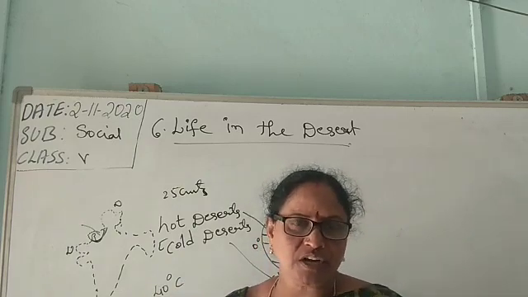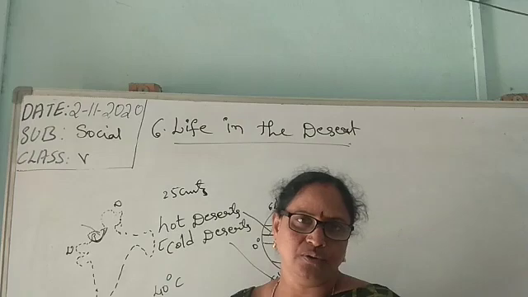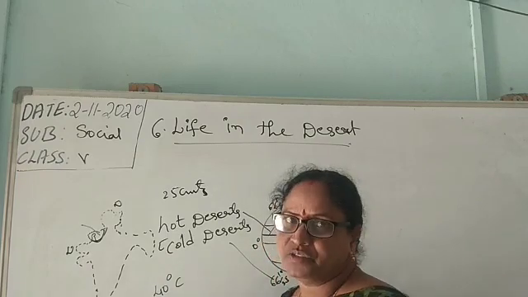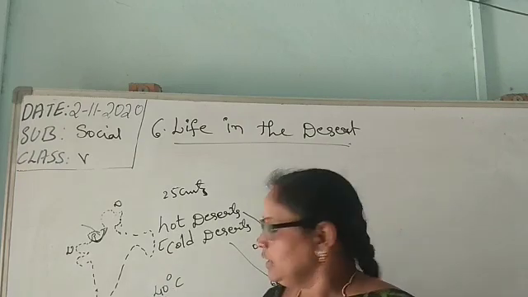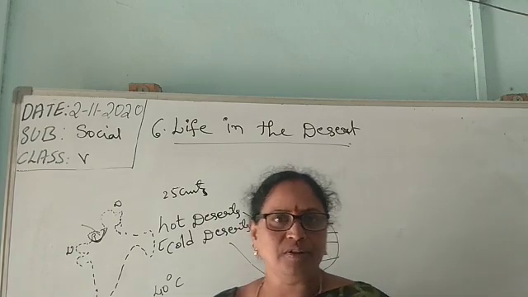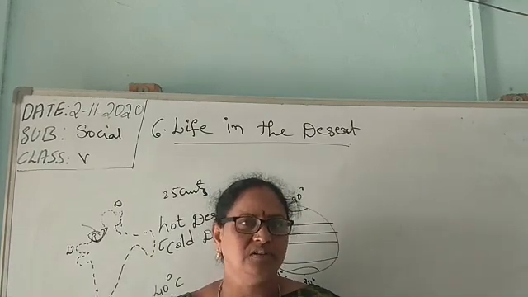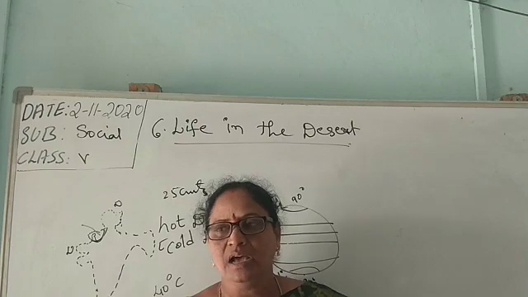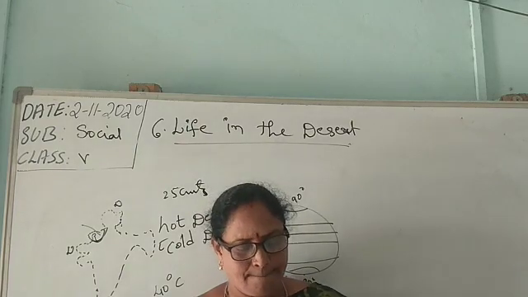We cannot bear too much heat, and we cannot bear too much cold either. 10 degrees means it is very cold at night hours. More than 50 means it is very dangerous also. Okay? The climate in the deserts is like this.